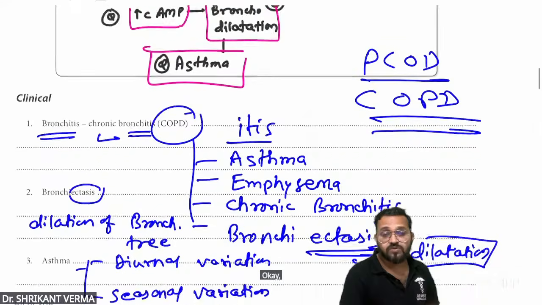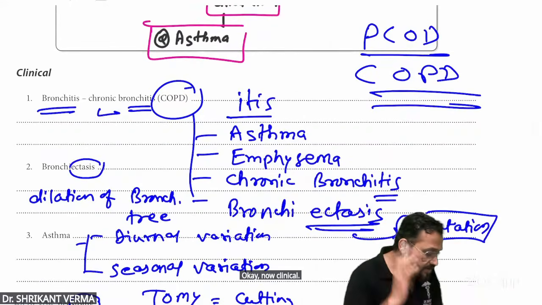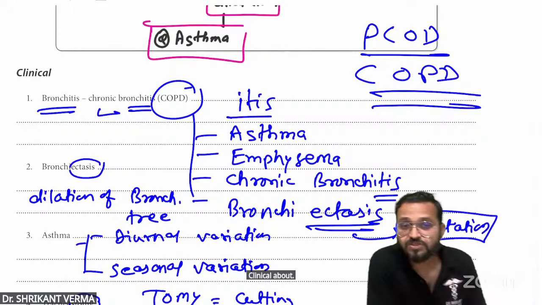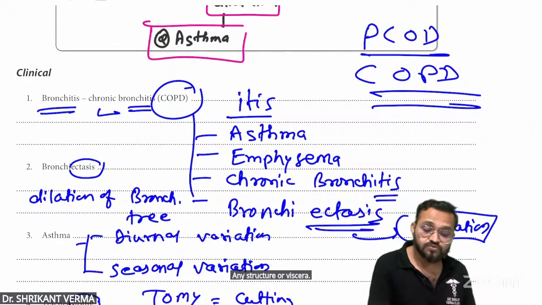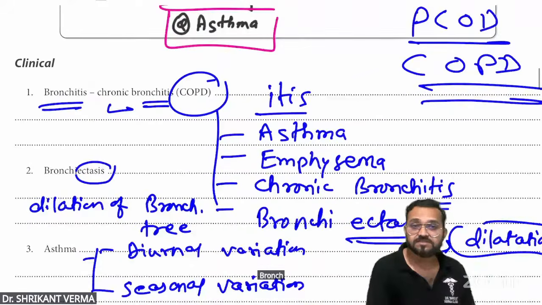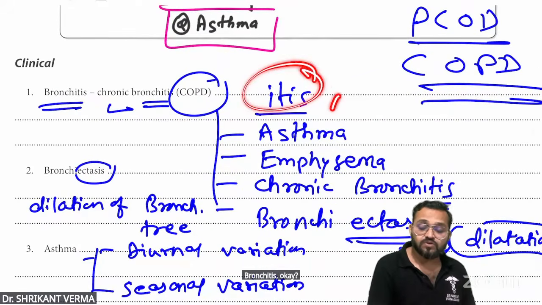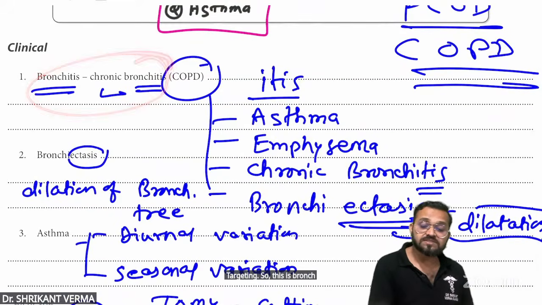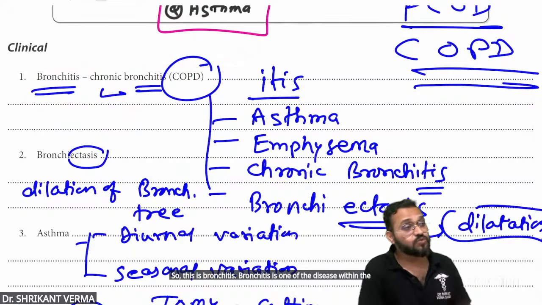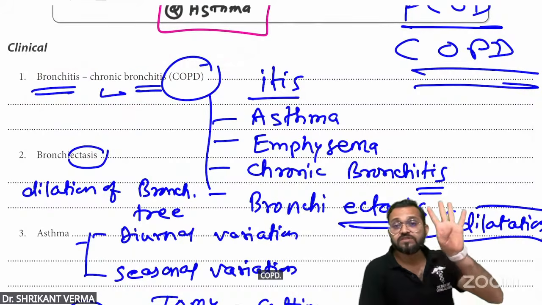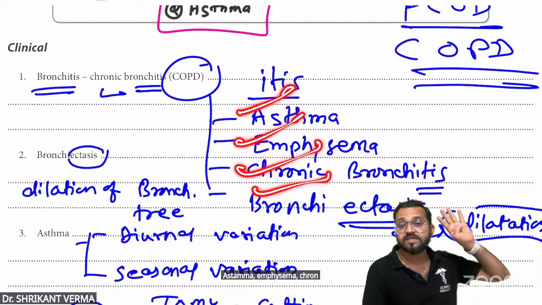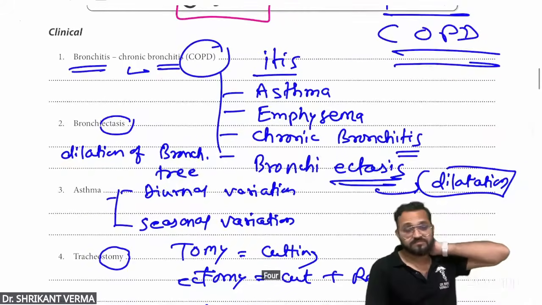Now, clinical. Whenever you are learning any clinical about any structure or viscera, first you have to use itis, bronchitis, which means rubor, tumor, dolor, calor, functio laesa. Bronchitis is one of the diseases within the COPD. What are the 4 diseases in the COPD? Asthma, emphysema, chronic bronchitis, and bronchiectasis. 4 diseases.